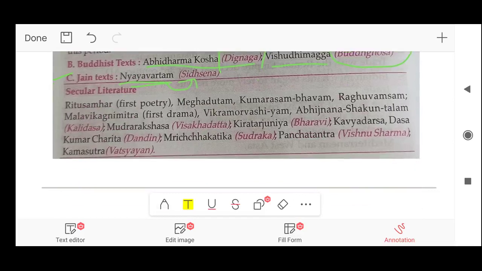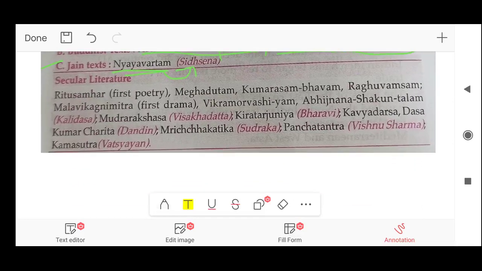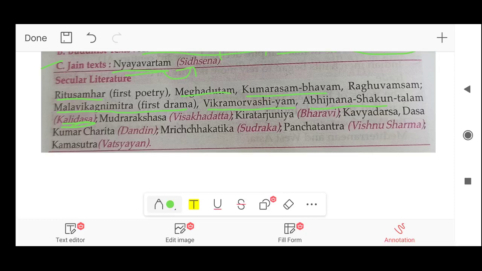There were also secular literature during the Gupta period. Ritu Samhar, first poetry. Meghadutam, Kumar Sambhavam, Raghuvansam, Malvikagnimitra, first drama. Vikram Urvashiyam, Abhijan Shakuntalam. These all books were written by Kalidas. Next book, Mudradaksha, were written by Vishakadatta, Kiratarjuniya by Bharvi, Kavyadarsa Das Kumar Charita by Dandil, Mritchakatika by Shudraka, Panchtantra by Vishnu Sharma, Kam Sutra by Vatsyayan.